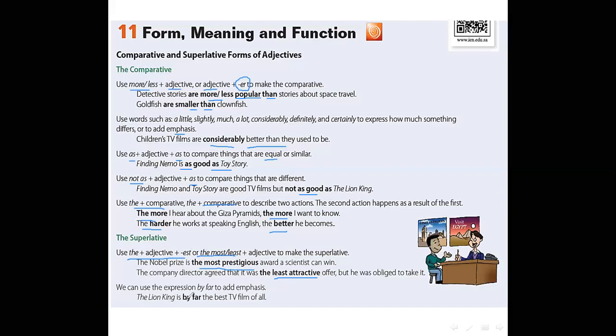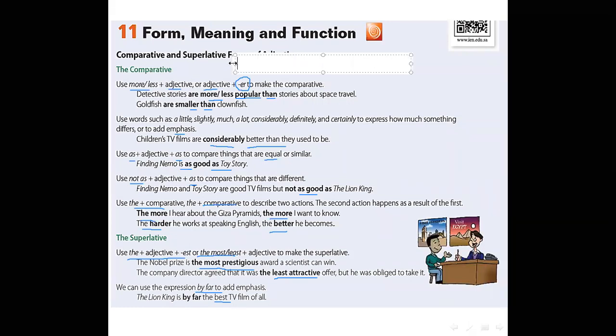We can use the expression by far to add emphasis. The Lion King is by far the best TV film of all. We use the best. The superlative form of good is the best. It's irregular adjective.